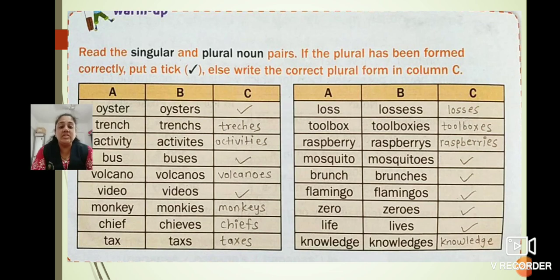Okay. So in this way we have solved this activity. Whatever the correct plural forms are there, we have to put a tick mark, and which are the wrong ones, we have to write the correct spelling in front of that word.